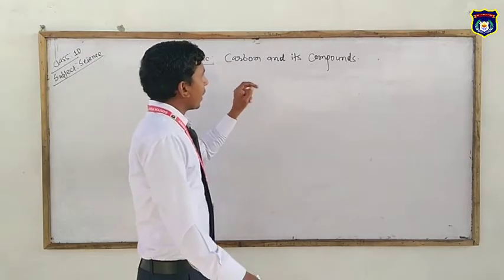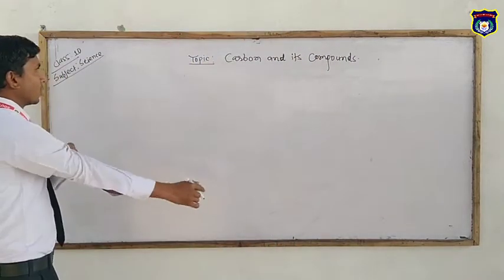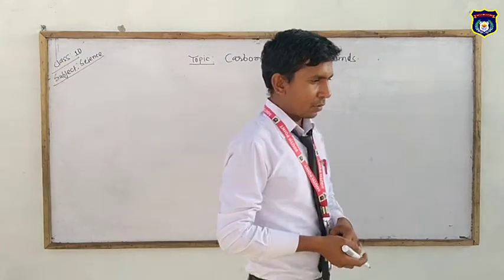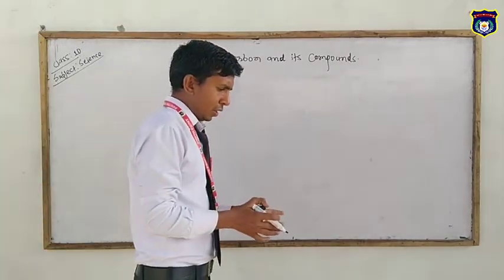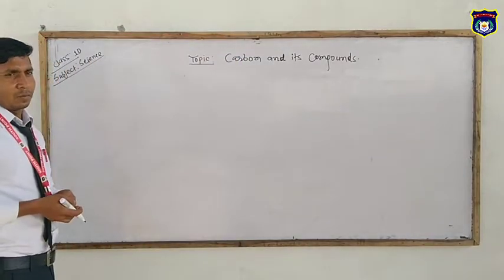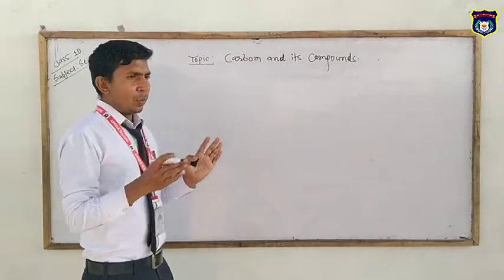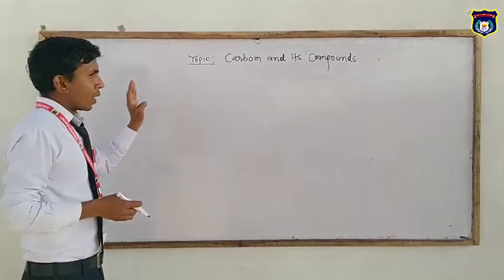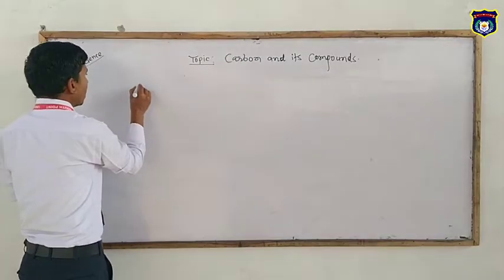The topic name is carbon and its compounds. Do you know about the carbons? Carbon occupies nearly 60% of our total body composition, and of all the matter present in the universe, nearly 60% of a living being is carbon. So carbon is a very important element, and many organic compounds are composed with the help of carbon. Its symbol is C.